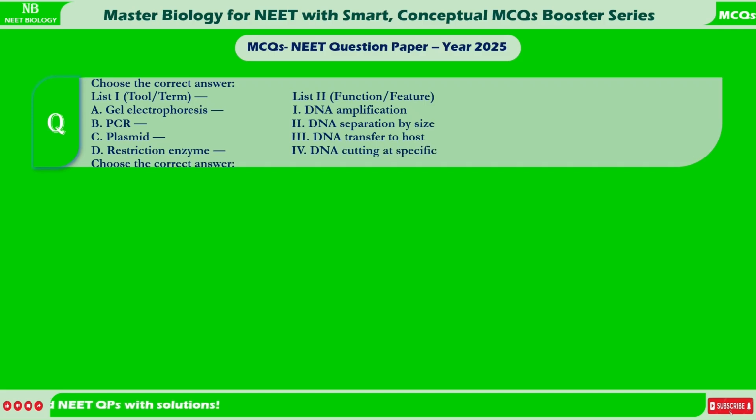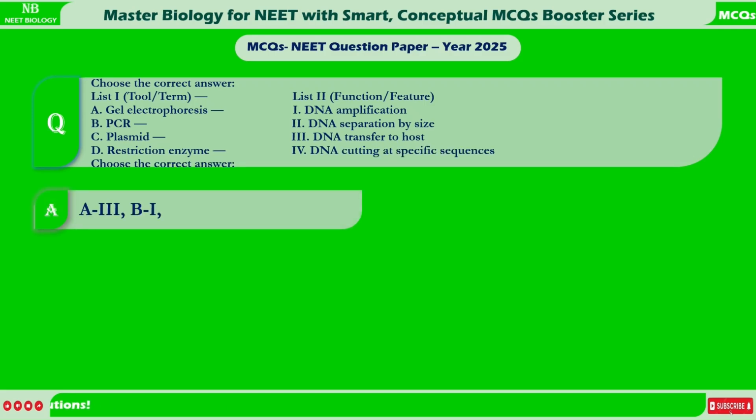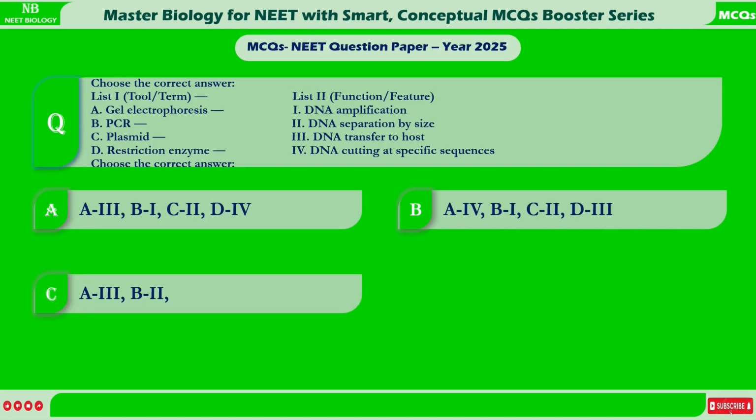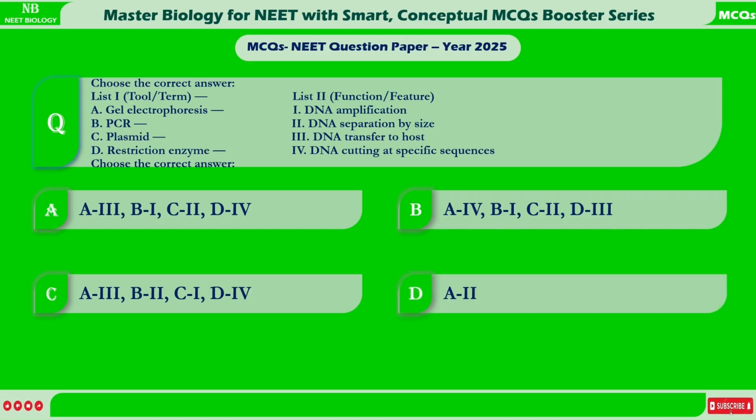Choose the correct answer. A. A3, B1, C2, D4. B. A4, B1, C2, D3. C. A3, B2, C1, D4. D. A2, B1, C3, D4.